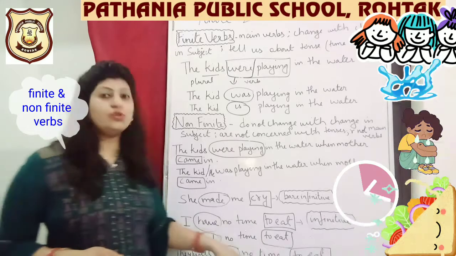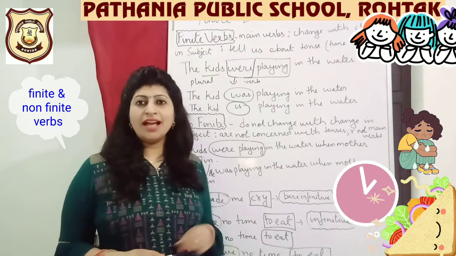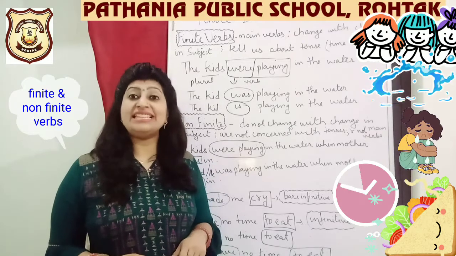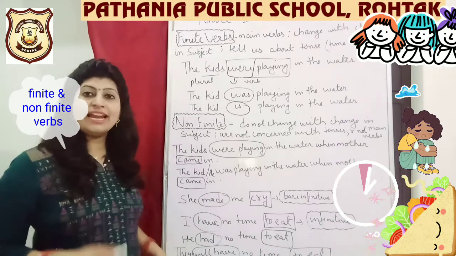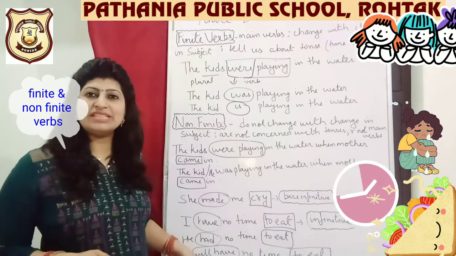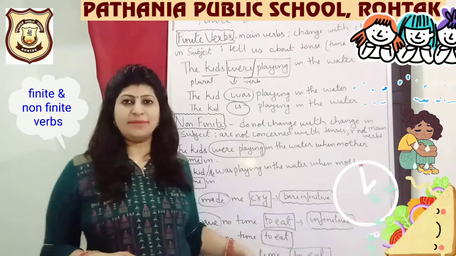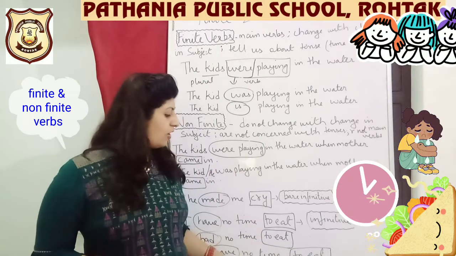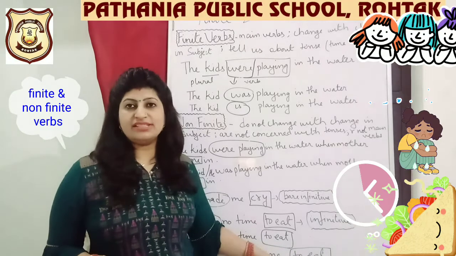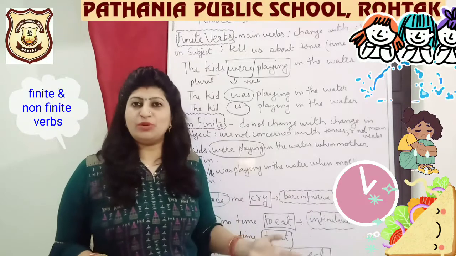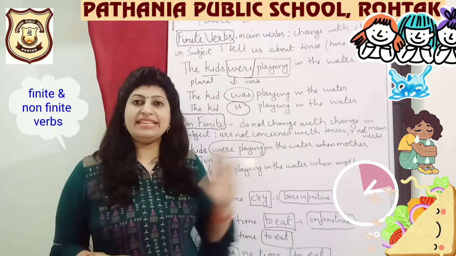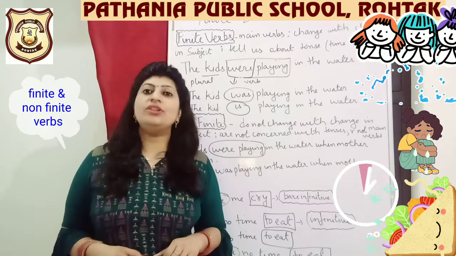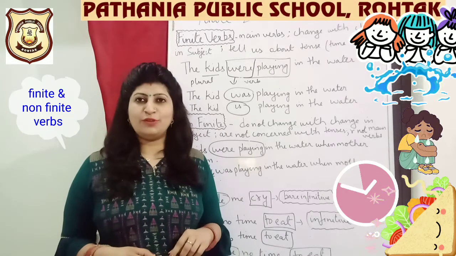They will have no time to eat. I have changed the subject into plural, and I am saying they. And when I am saying they and I am talking about the future tense, I am using they will have no time. My verb is will have, but to eat or cry doesn't change. They will have no time to eat. They will have no time to cry. So to eat and cry, these particular verbs, they are not changing. So the ones who are not changing, they are what? They are your non-finite verbs. Is it clear so far?